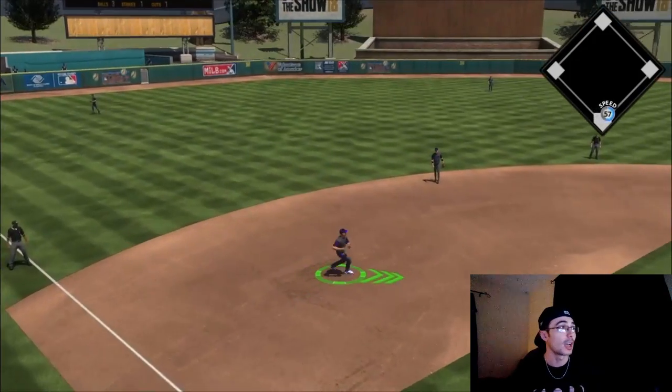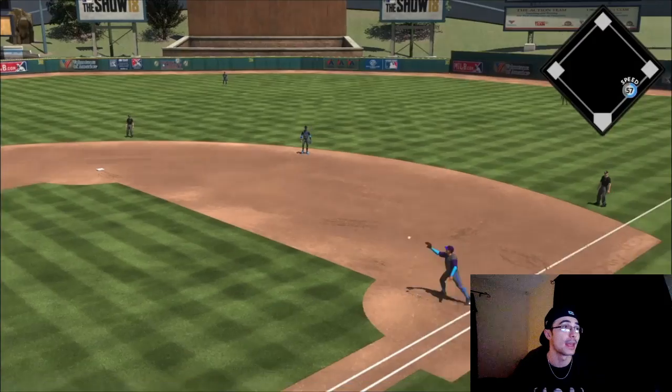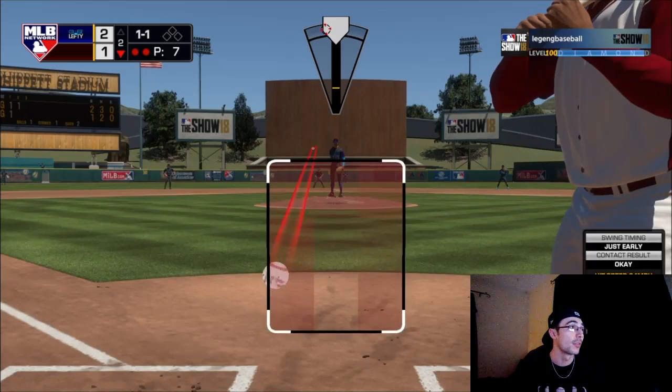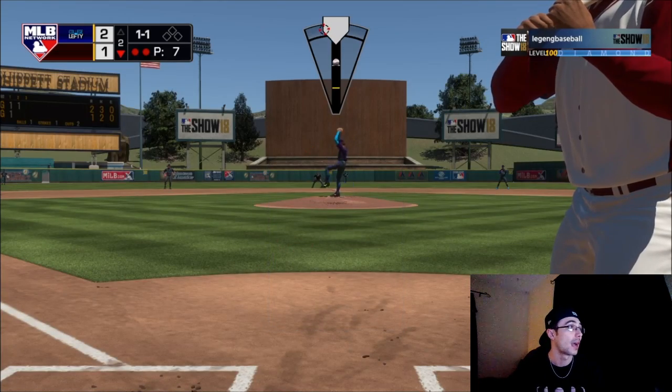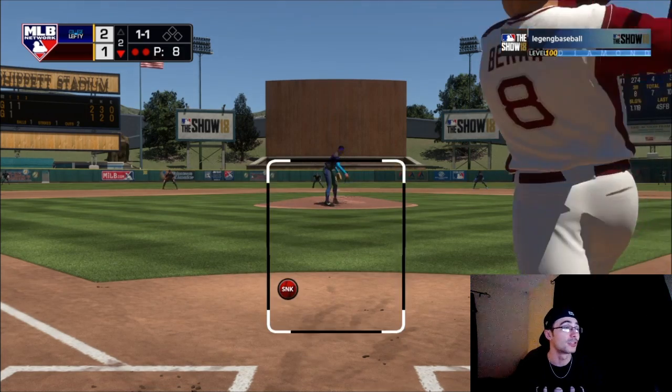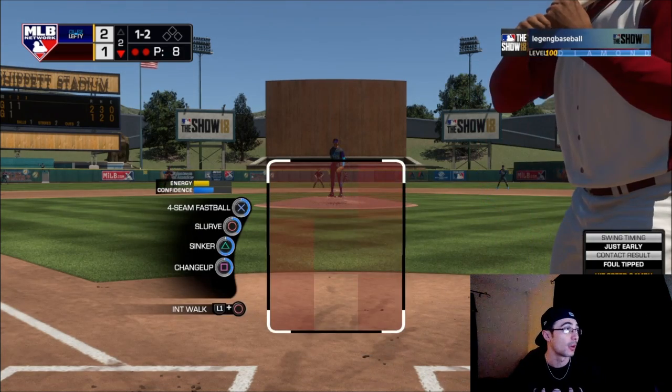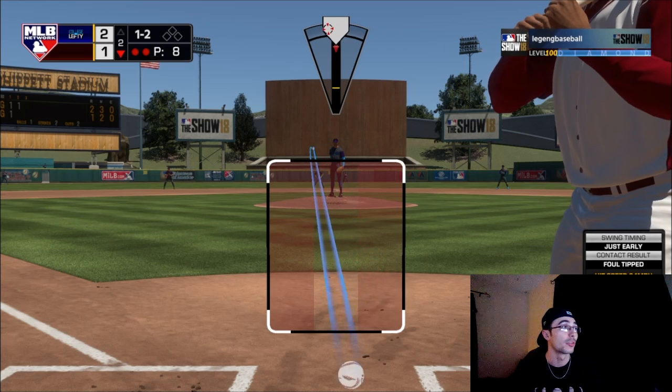But I brought in Goose Gossage to face Mike Schmidt, and I threw a hanging changeup, I think that was. Threw it right over the plate, and I was able to get the out. Brings up Yogi Berra. I went with the sinker low and away. He fouled that one off. Now I'm going to go with the slurve low.